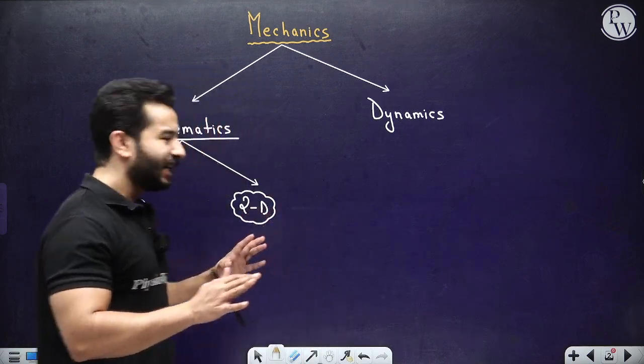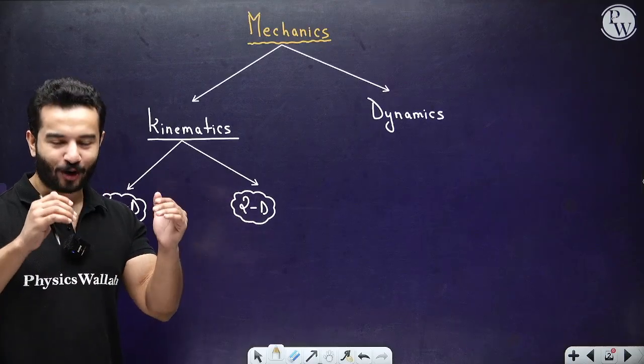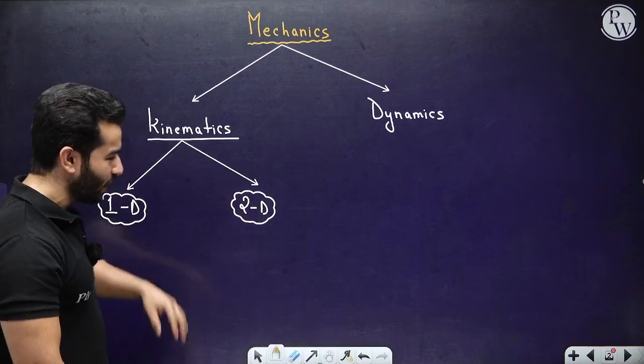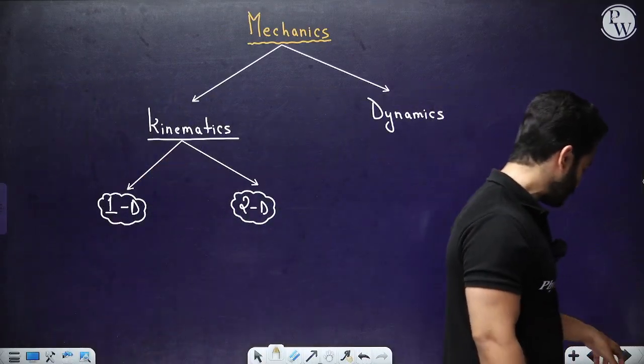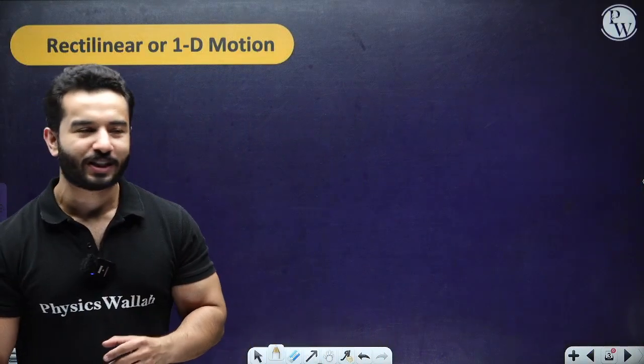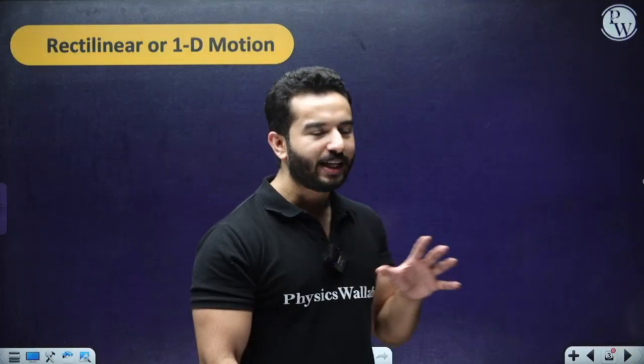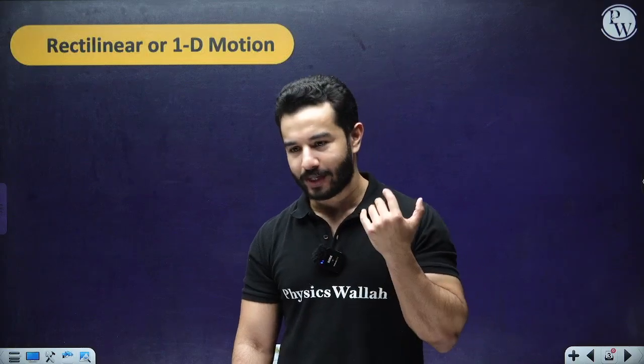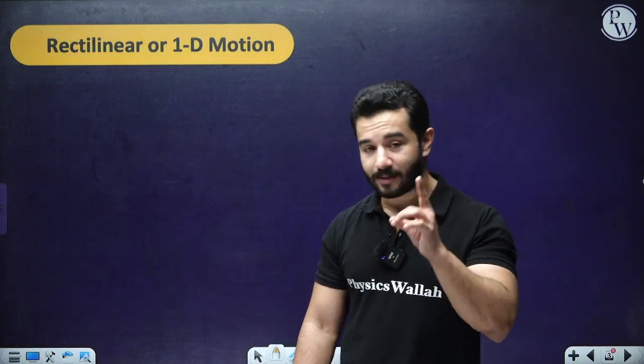So let's keep in mind what we are going to talk about in today's class. We are going to talk about one dimensional motion. So let's start today's class. Before discussing what we really mean by one dimensional motion, let me briefly explain what we really mean by motion and what we really mean by rest. And this is the main part.